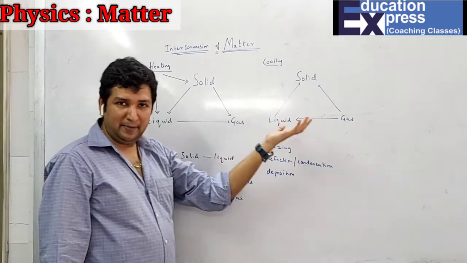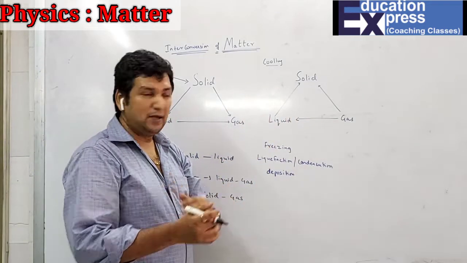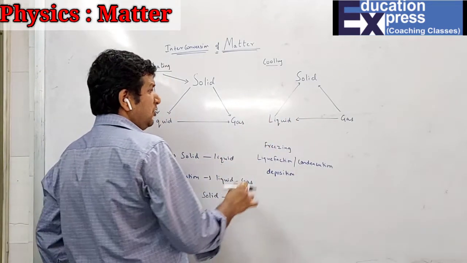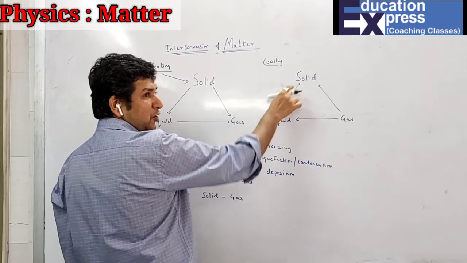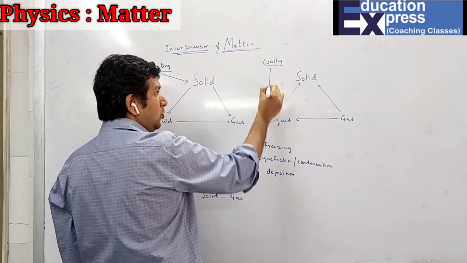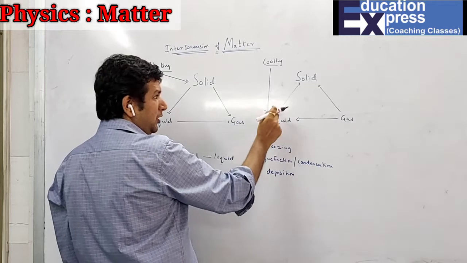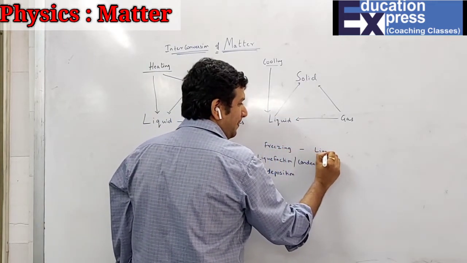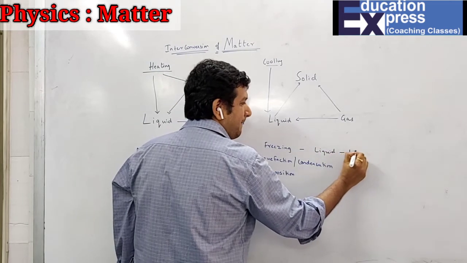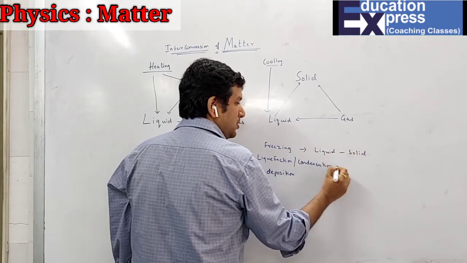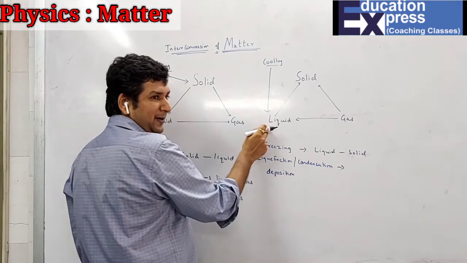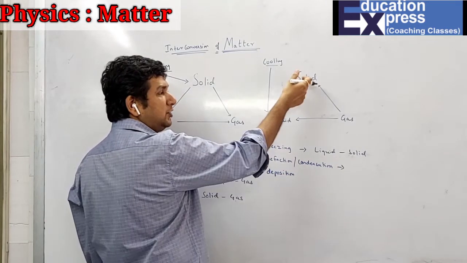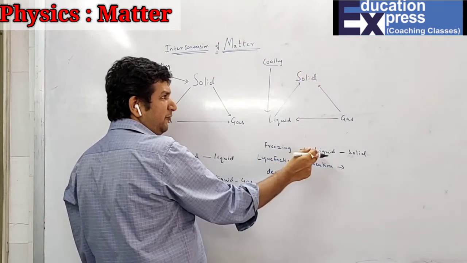Whereas on cooling, now vice versa. So obviously, when you convert liquid into solid, can you see the arrow? So obviously, on cooling the liquid will get converted into what? Solid. That is said to be your freezing. So on cooling liquid, it gets converted into what? Solid. That is said to be your freezing.